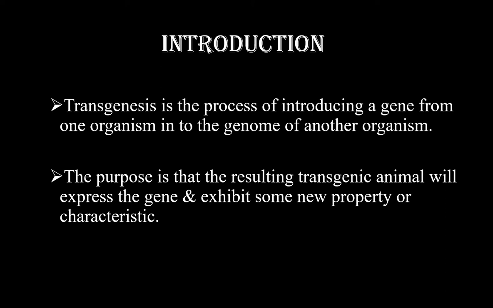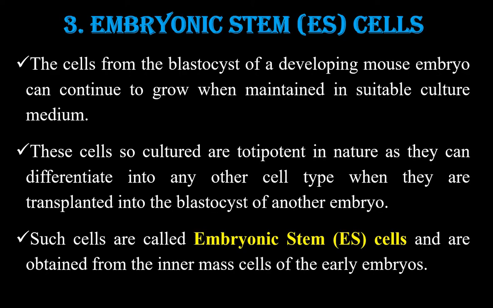An animal can be genetically modified by inserting a gene, that is a DNA segment or transgene, into its genome. Such an animal carrying a foreign gene is called a transgenic animal, and the gene transferred is the transgene. Some of the methods for creating transgenic animals were completed in the previous lecture, and the remaining two we will consider in today's lecture.